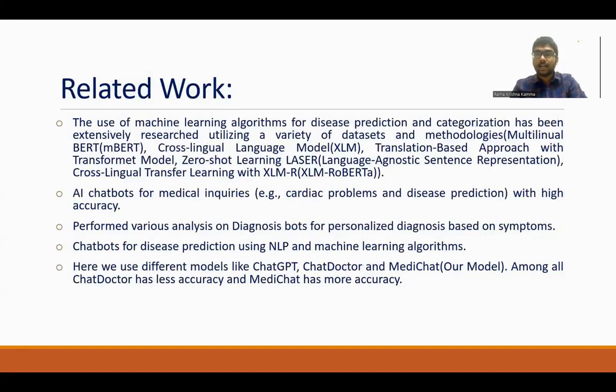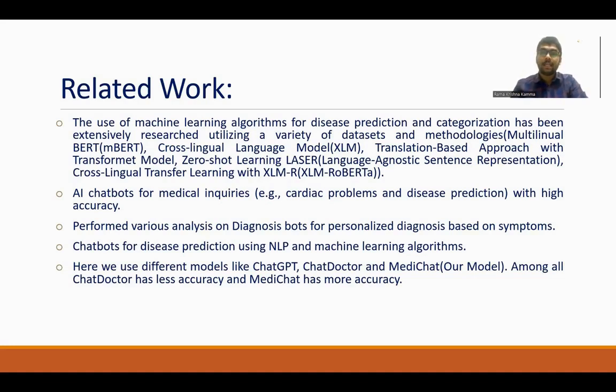Coming to the related work or literature review, we are using different kinds of algorithms to get better accuracy and performance. We tried the BERT model, a cross-lingual language model, a translation-based approach with the transformer model, zero-shot learning with LASER, and cross-lingual transfer learning with XLM. These are some of the models we applied to various datasets.